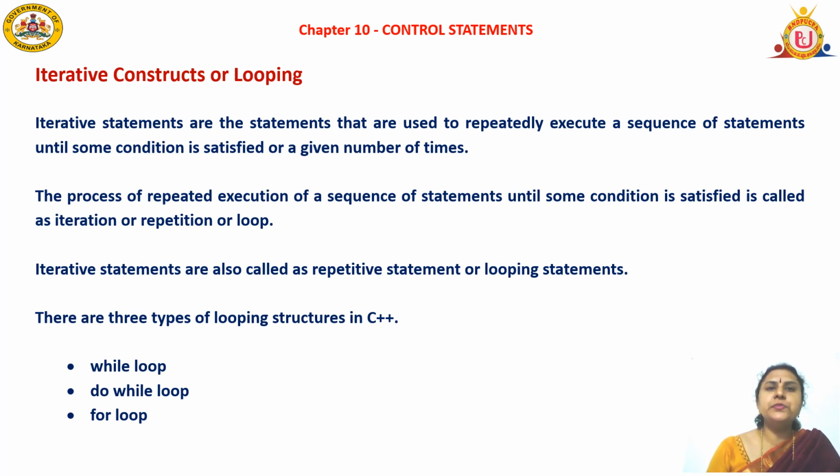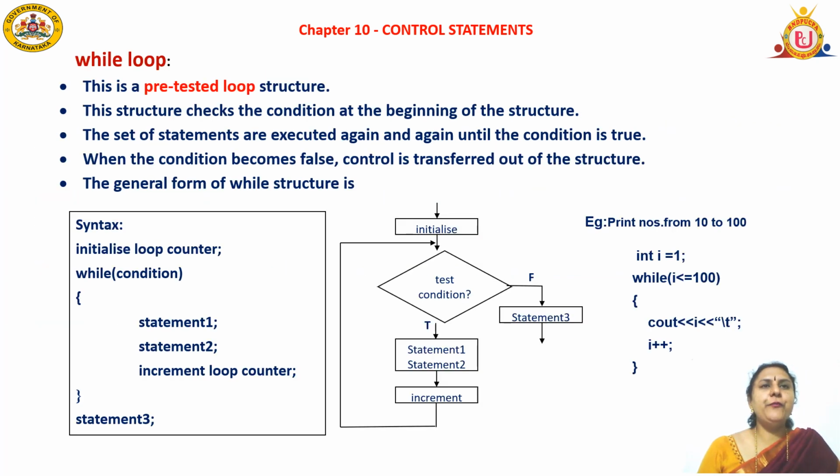There are 3 types of looping constructs: while loop, do while and for loop. Before discussing the while loop, any looping construct will have 3 basic elements, that is initialization, condition, and increment or decrement. Where exactly we place that condition will decide whether it is a while loop, do while or for loop.